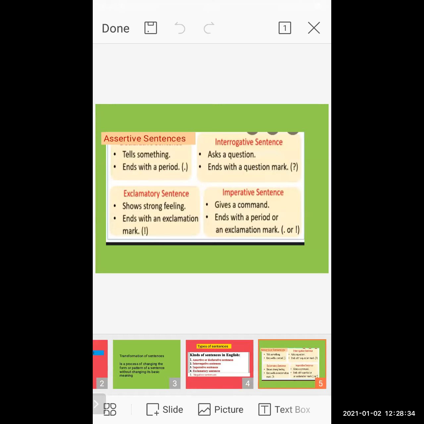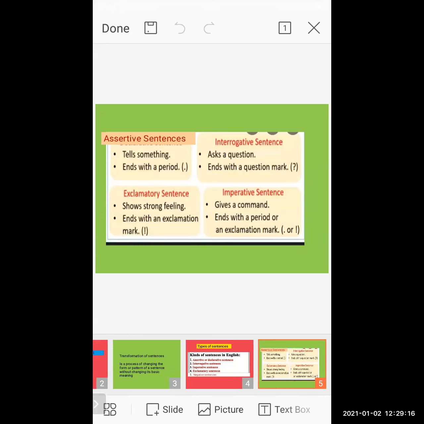What is an assertive sentence? An assertive sentence tells something and ends with a full stop, a period. An assertive sentence gives you a clarification, a clear idea, a complete sentence, and it stops with the full stop. Interrogative sentence means what? Where you are asking a question, and it ends with a question mark, because you are asking a question. You interrogate someone.